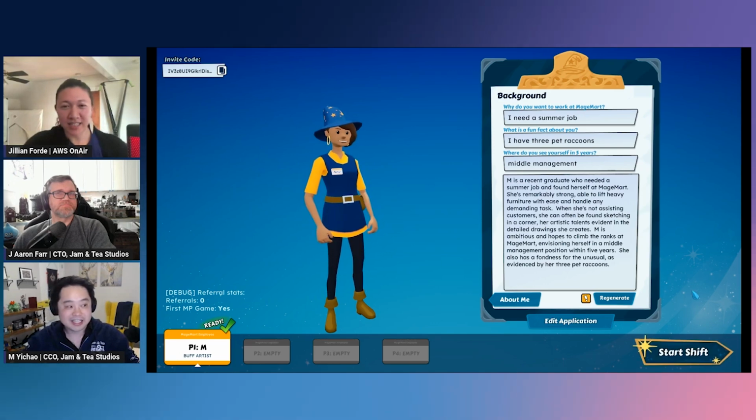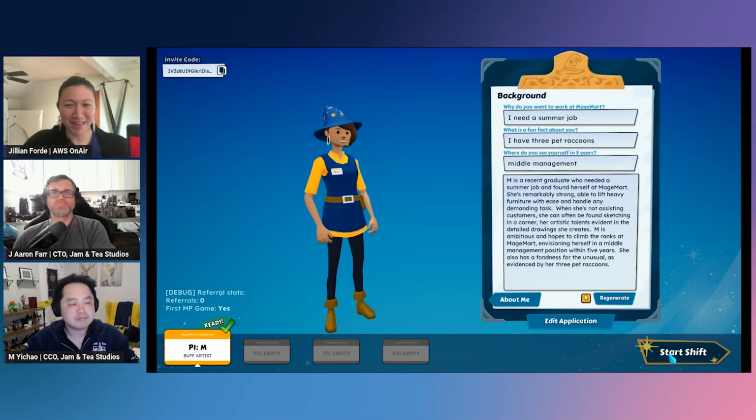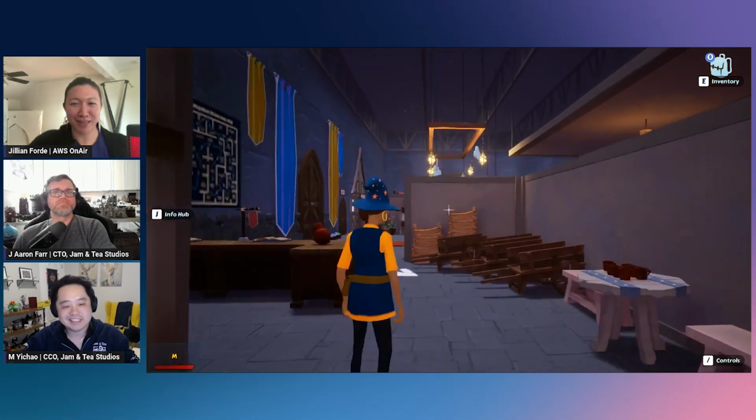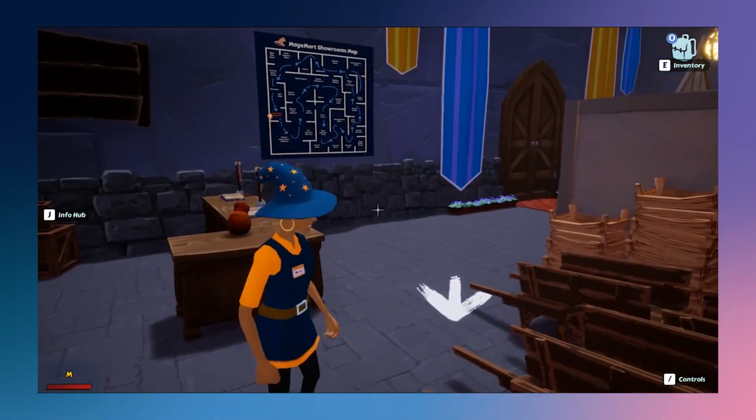I'm really excited to see what kind of job this person with 3 raccoons, a woman who's buff, who wants to be middle management, what their job's going to look like. So we'll hop into the session here and see what happens.